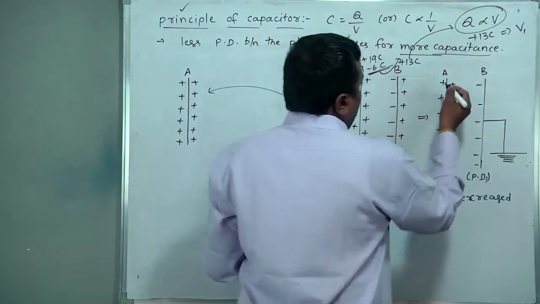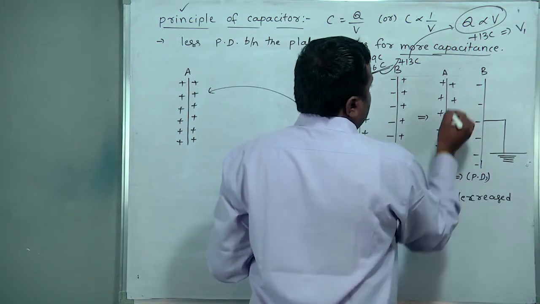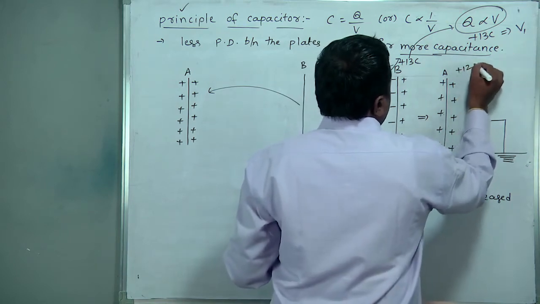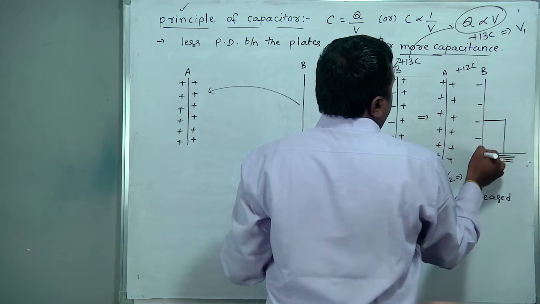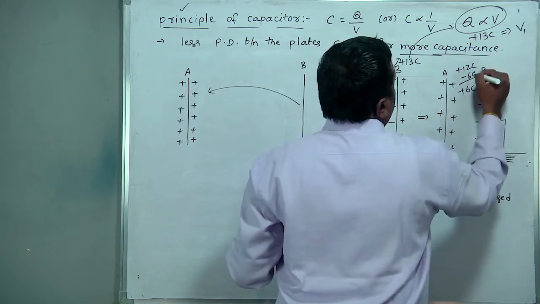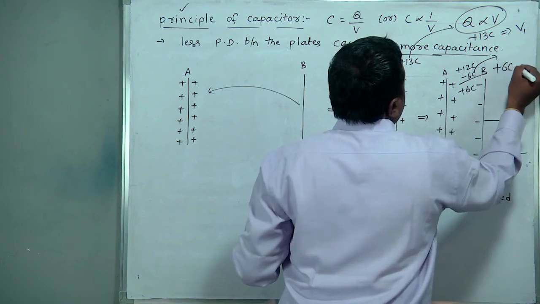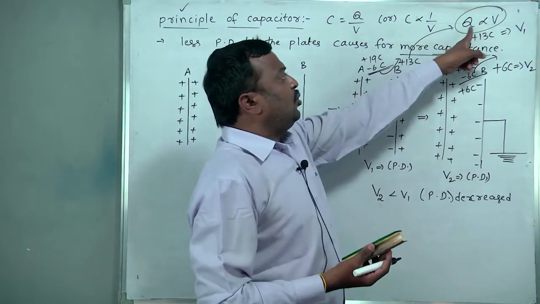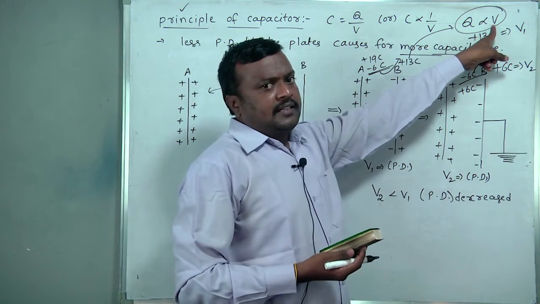Okay. Here you count 12, plus 12, and minus 6 coulomb. What did we get? Plus 6 coulomb only. In the second case, for plus 6 coulomb we got V2. Here you observe Q is directly proportional to V, as I said.